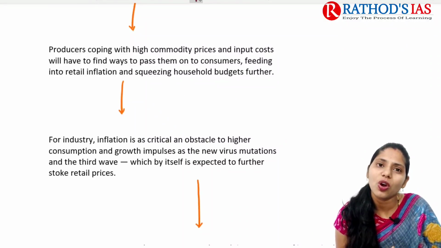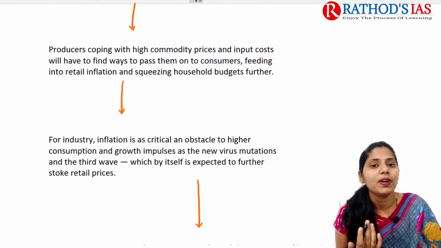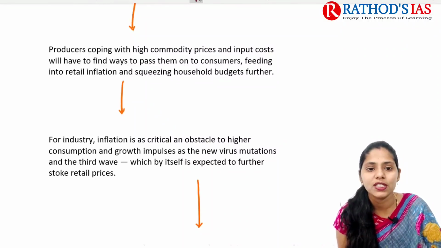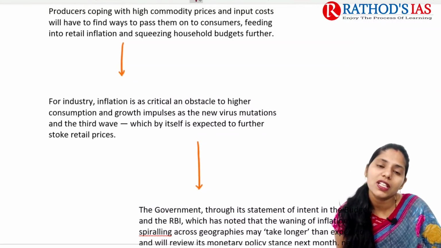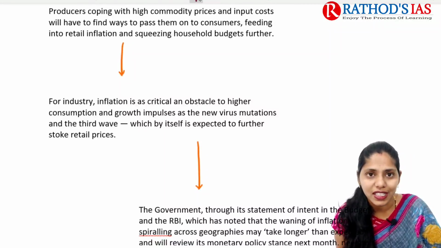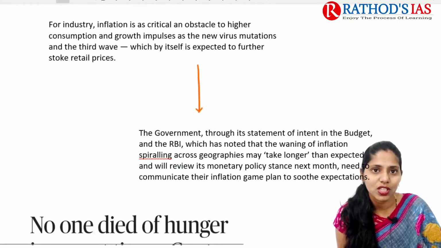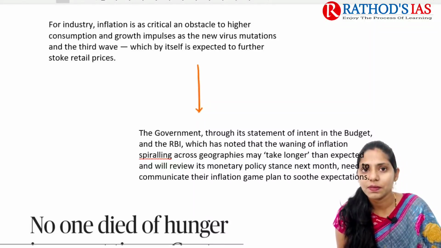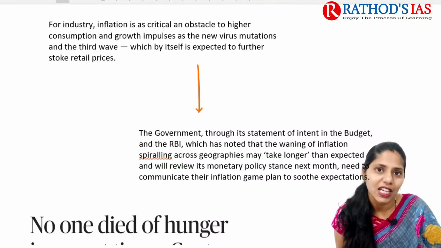Whatever raw material is used by manufacturing companies, whenever the raw material or input cost increases, that cost will be passed on to the consumers. Because of this, that is leading to retail inflation. And whenever there is an increase of retail inflation, the savings of households will decrease, right? So for industries, inflation is one of the critical obstacles to higher consumption and growth impulses, as are new virus mutations and even a third wave.